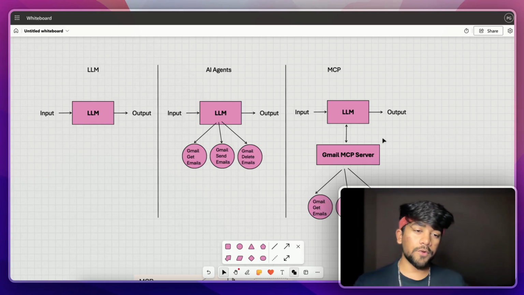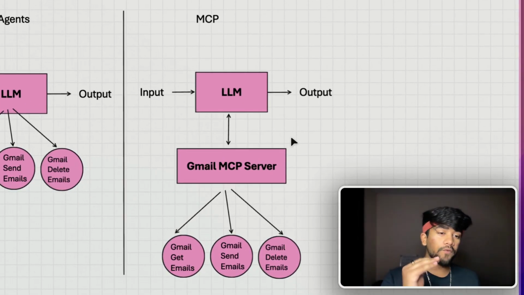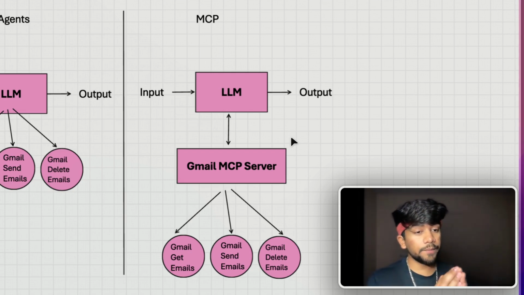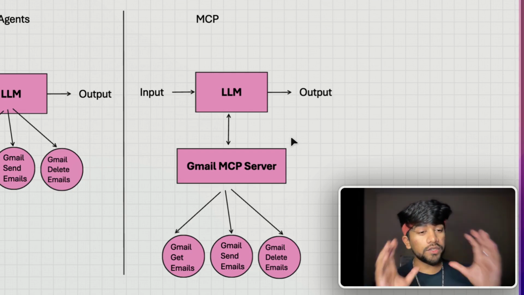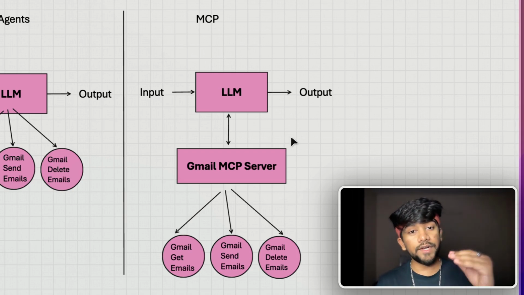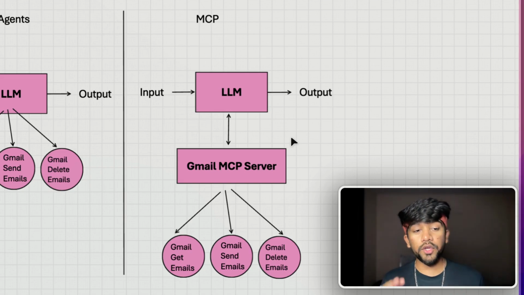Now, let's try to solve this problem using MCP. What MCP does is MCP sits on top of all these tools. So, for example, if you talk about Gmail, Gmail can have multiple endpoints, and to handle all the endpoints, we can have one Gmail MCP server, and that server will interact with the LLM. And the Gmail MCP server will take care of calling all these endpoints, whichever endpoint is necessary.